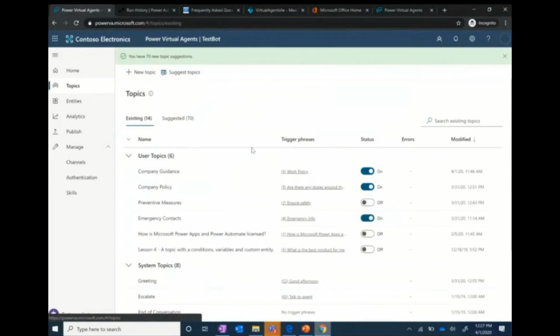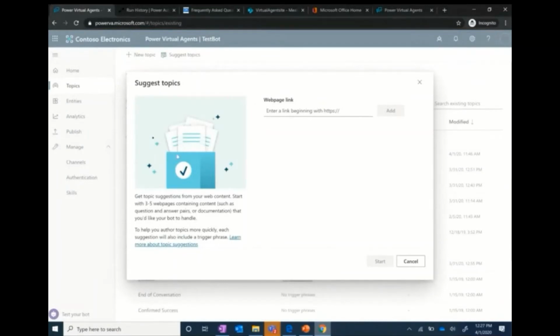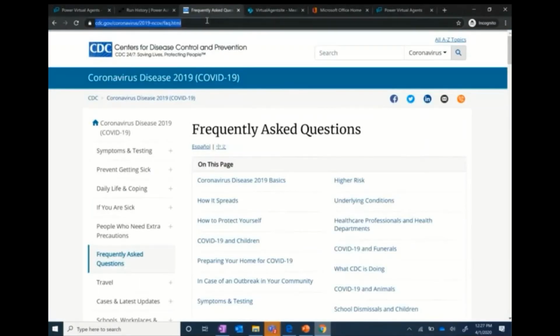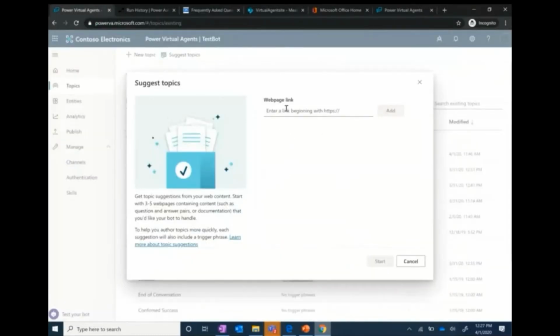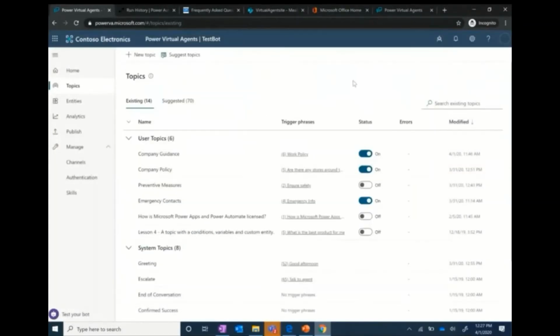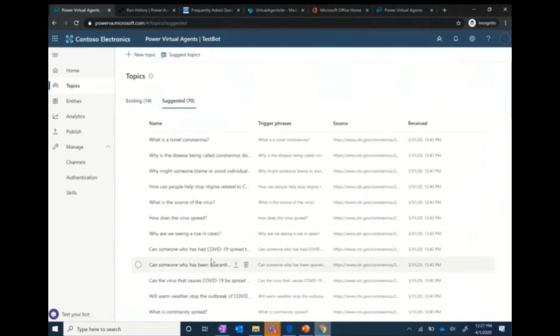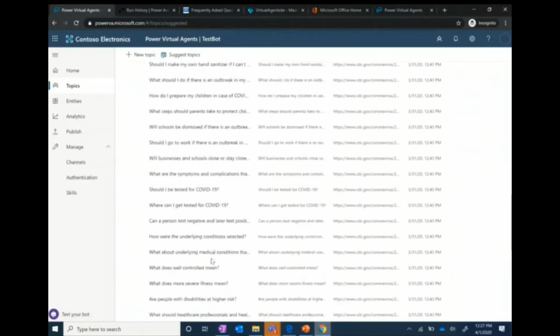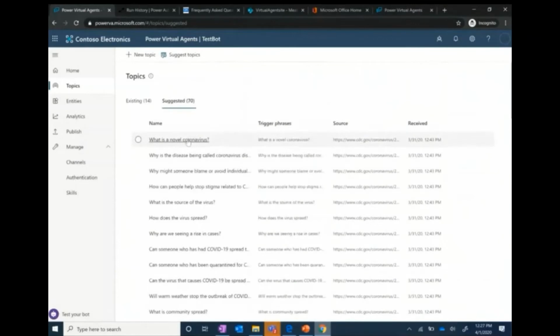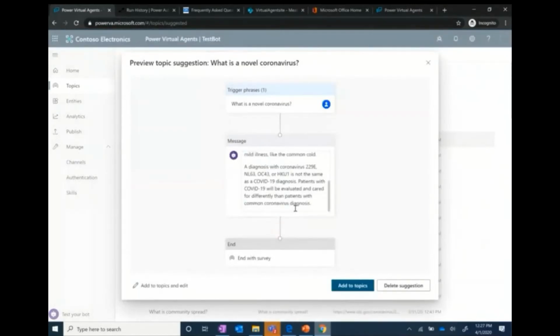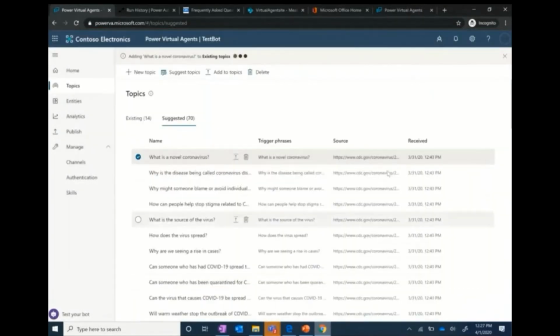I'll just go to topics and I'll show you the suggestions which I was talking about earlier. If I click on suggested topics and give a link of a website, here I have this website, and I paste this link over here. I click on add, and it will suggest certain topics. Since it takes a couple of minutes, I have already gone ahead and done this. So these are some of the topics which came from there. If you see this is something that came in, I can click on add to topics.